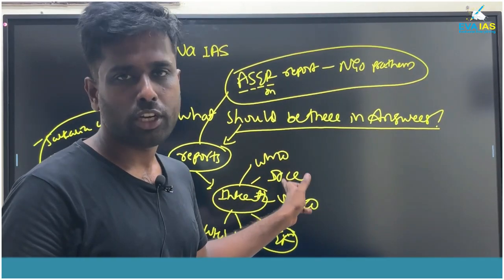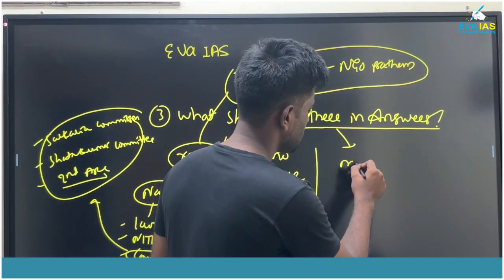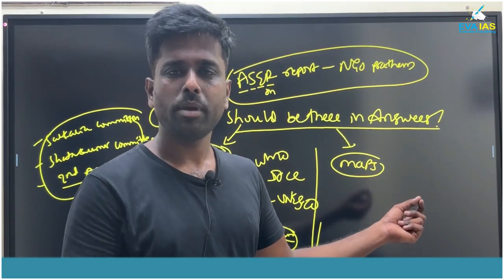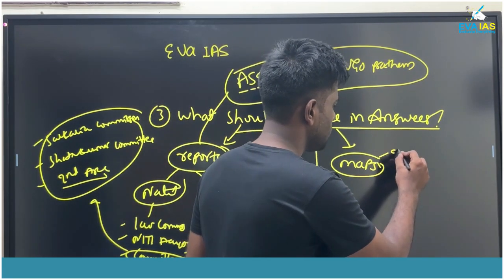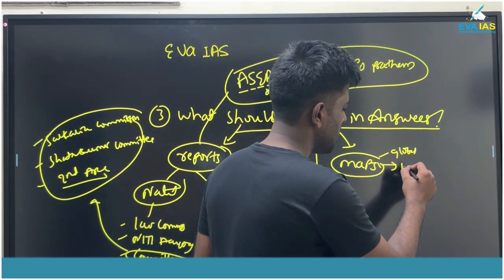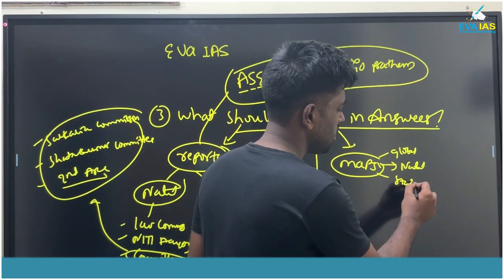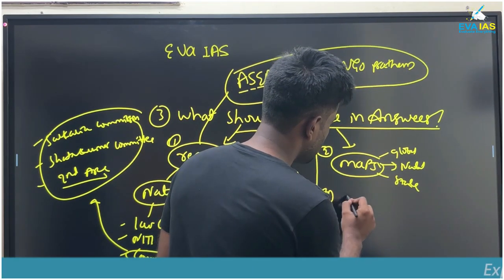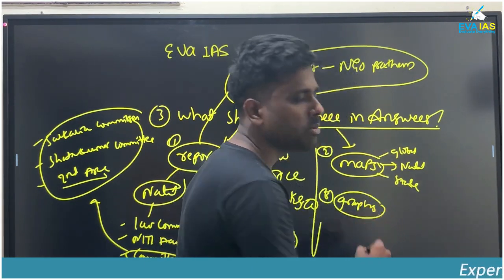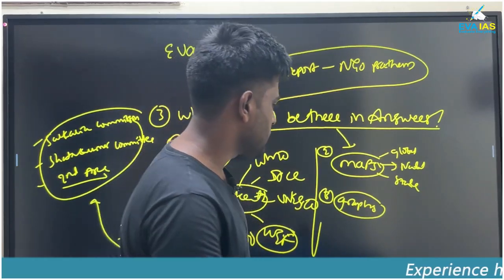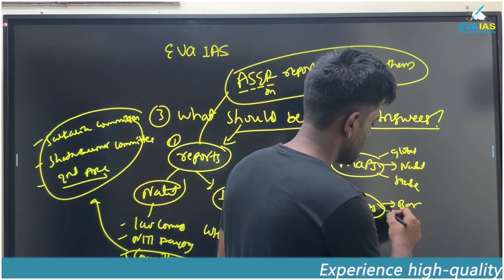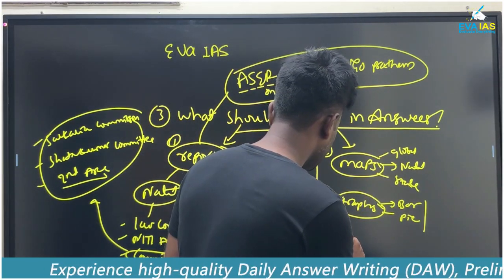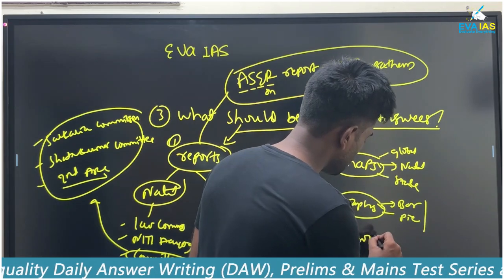In your answer, you will mention the reports. And secondly, you will mention the maps. Here again, the maps may be national, international, or of the particular region. It may be global as well, it might be national, and it may be state level, as and when required. This is the first, the report, and second is the map. Third, the graphs. Graphs may be anything, bar graph, pie chart, whatever it may be. So you can mention any kind of graph, and then after the graph, you can mention the books written by some person.